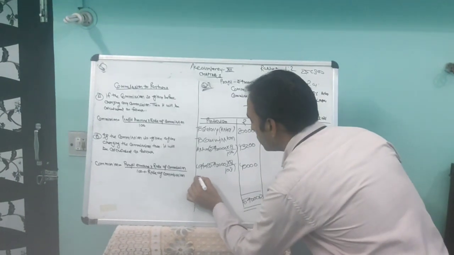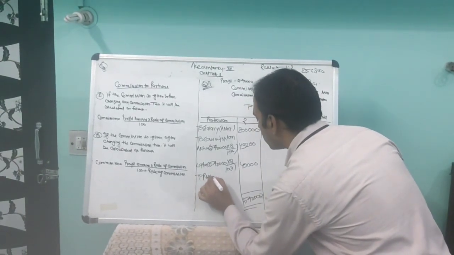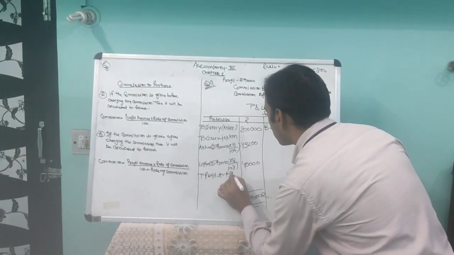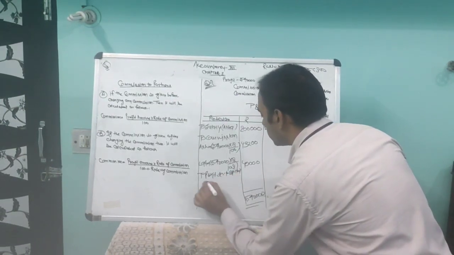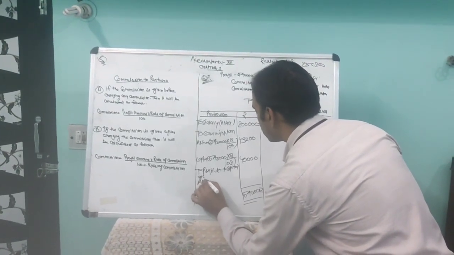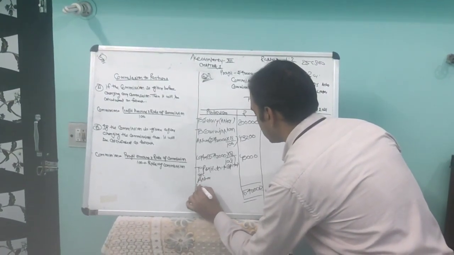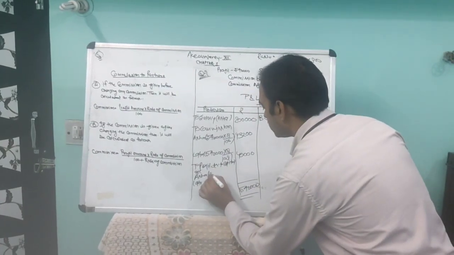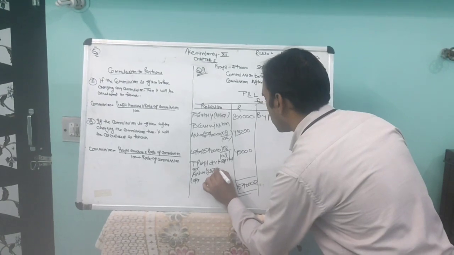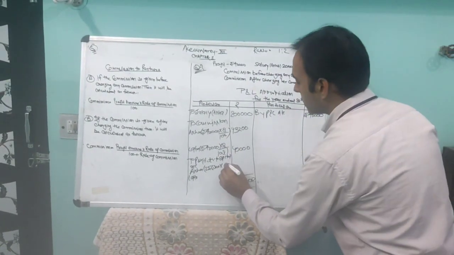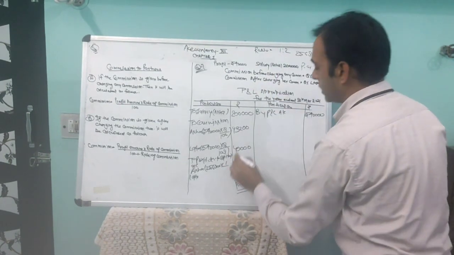What do we write down? To profit transferred to partners' capital accounts, 2,56,800, and the ratio is 1:2. That means 1, and the total of that is 3.